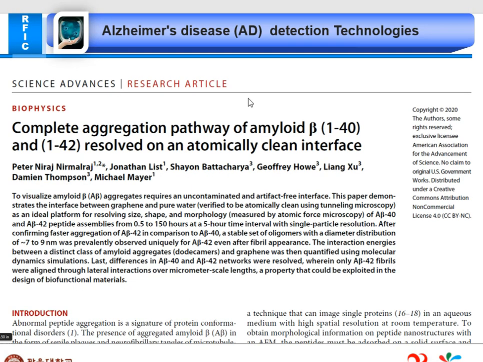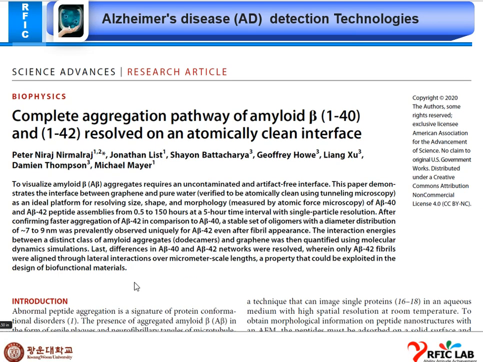Another, in Science Advances, is the complete aggregation pathway of amyloid beta 1 to 40 and 1 to 42 resolved on atomically clean interfaces. So I got some good papers. I need some time to review all these papers for better implementation of this correlation work in our draft paper.